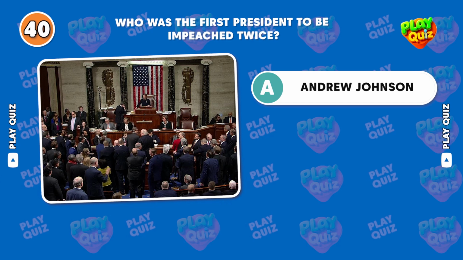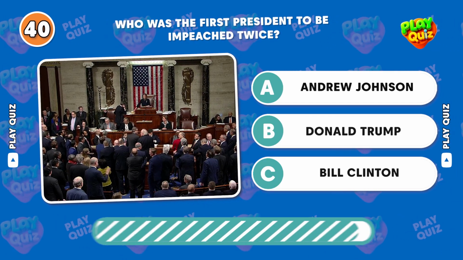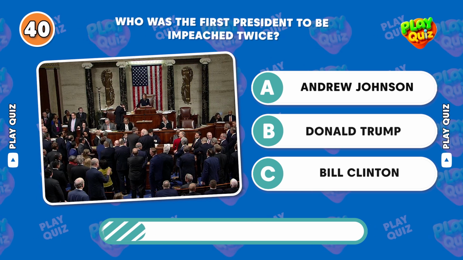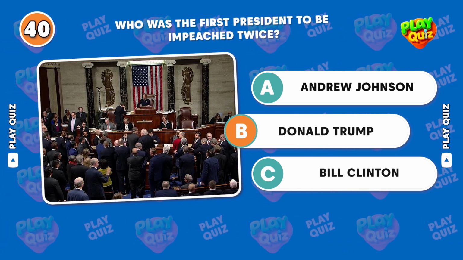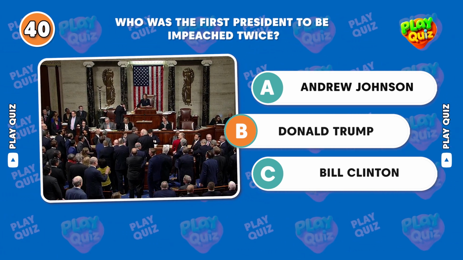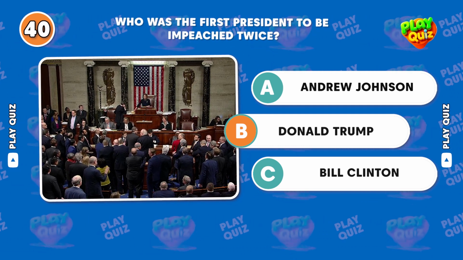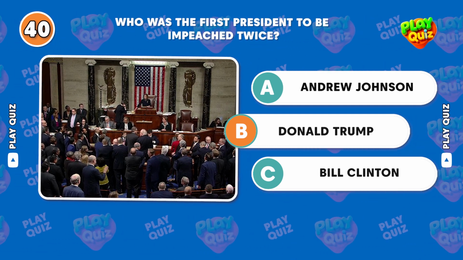Who was the first president to be impeached twice? Correct answer, Donald Trump. Trump was impeached in 2019, Ukraine scandal, and 2021, Capitol insurrection, but acquitted both times.